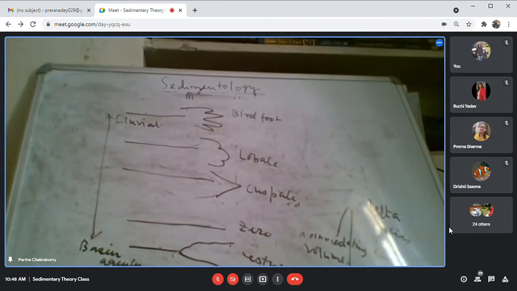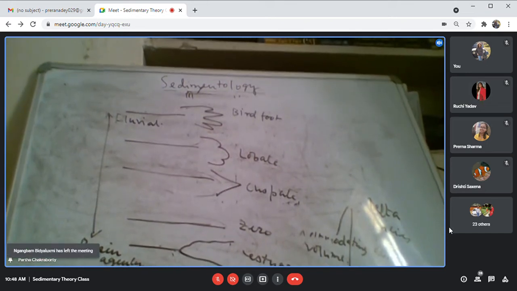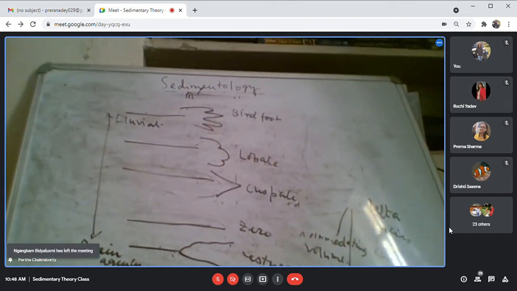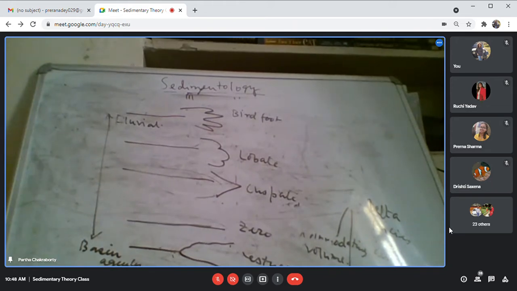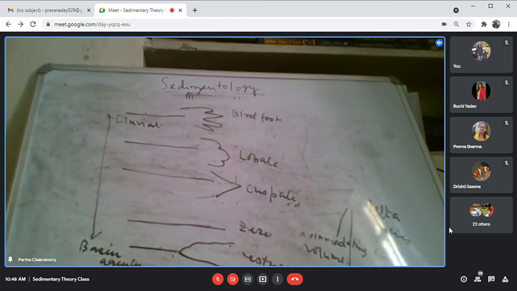When the fluvial and the marine agents balance each other, then the coastline will be static, what we call the zero. Now, no one is dominating over the other. Both are balancing one another, so the coastline will be static, which is a very rare case. And if the basin agency is dominating, then you get the estuary.